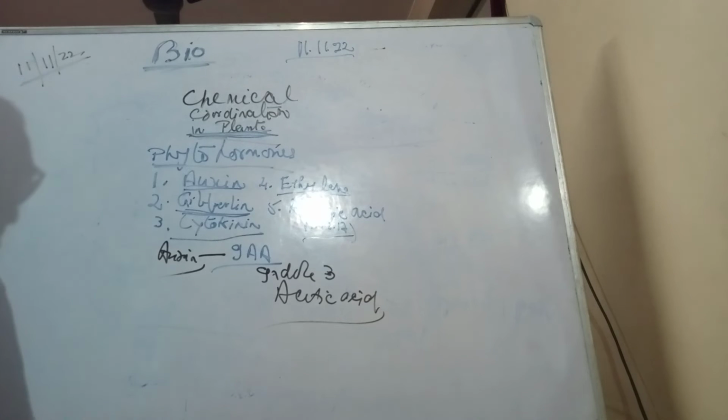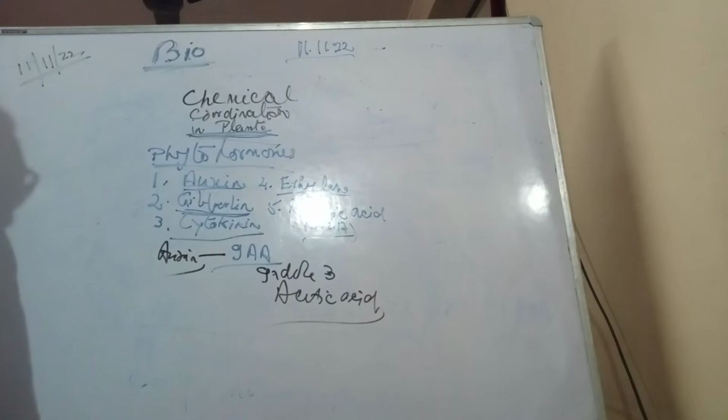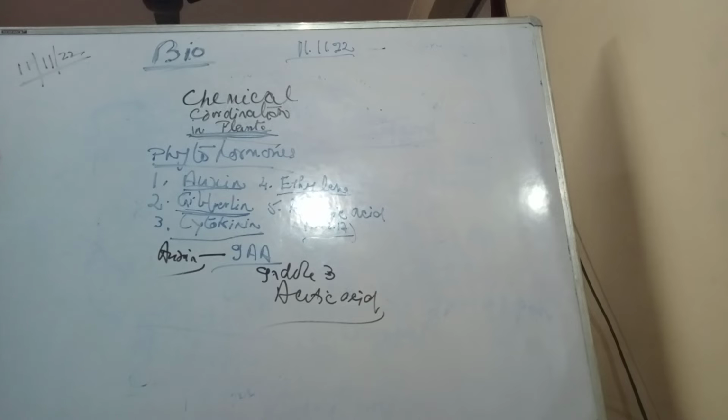Then we come to gibberellin. This hormone is also promoting growth at the internodes by elongation of cells. So both auxin and gibberellin are promoting growth by elongation of cells, and it also helps in preventing aging, and some similar functions are there, but the main difference is that it is promoting growth at the internodes.